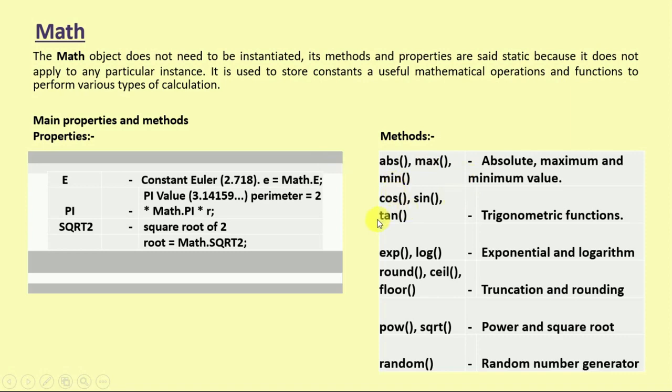cos, sin, tan, which are trigonometric functions, then exponential and logarithm, so those are the methods that we can use. And similarly for truncation and rounding, there are different methods like round, ceil, floor. And for power there is the pow and square root function, and random for a random number generator.